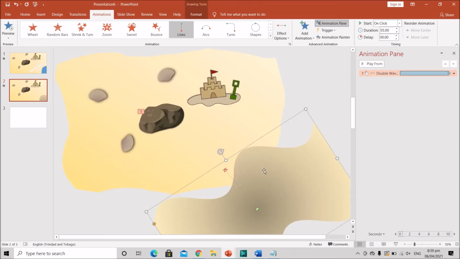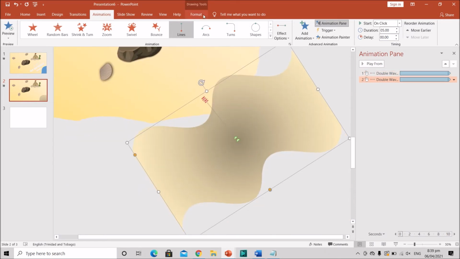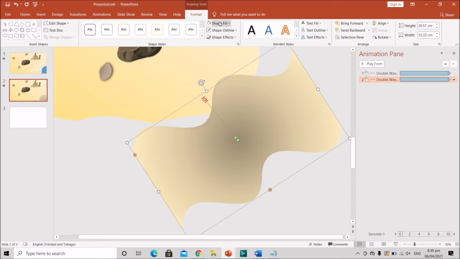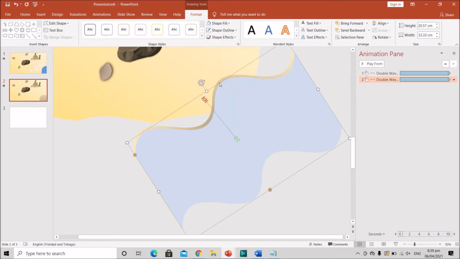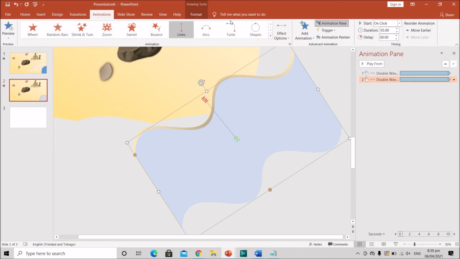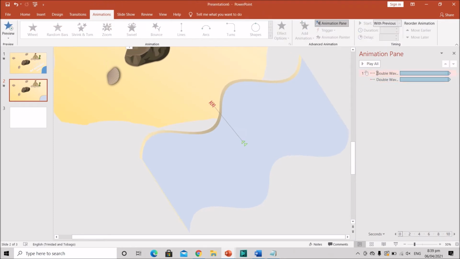Good. And the next one we're going to do, we're going to duplicate it, change the color to a sort of light blue, and this will go with previous, and it already has the same sort of animation. So I'm just going to change the delay by about 0.50 seconds.